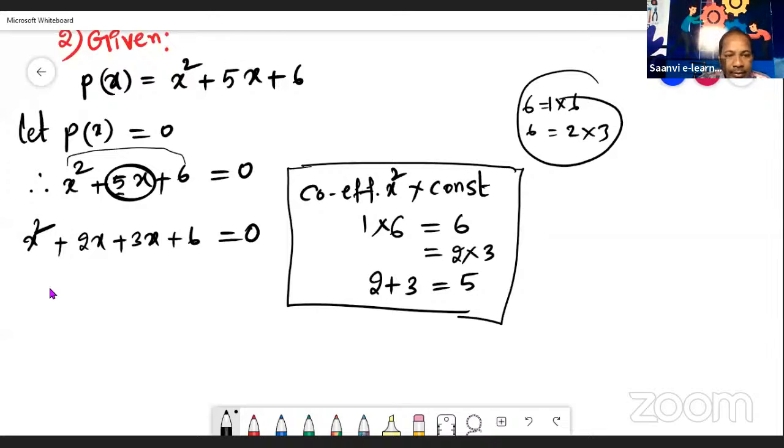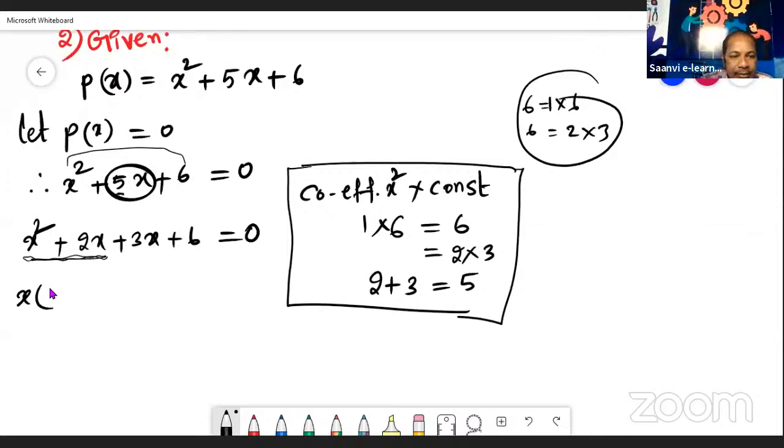How did we write this 2x plus 3x? Using these factors, right? Before splitting the middle term, there are only 3 terms: 1, 2, 3. But after splitting the middle term 5x, we have got 4 terms: 1, 2, 3, 4. From these 4 terms, first observe the first 2 terms. In this x is there, in this also x is there, no? So we can take common x from these 2 terms.